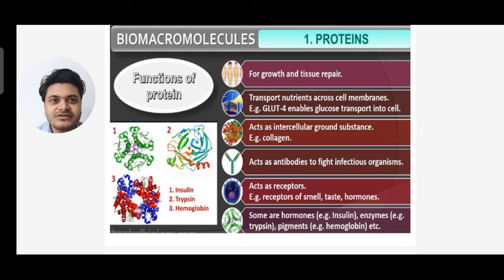So now you can see the functions of protein. What are the different functions of protein? It is used for growth and tissue repair. It is also used to transport nutrients across the cell membrane. Example, GLUT4 enables glucose transport in a cell.